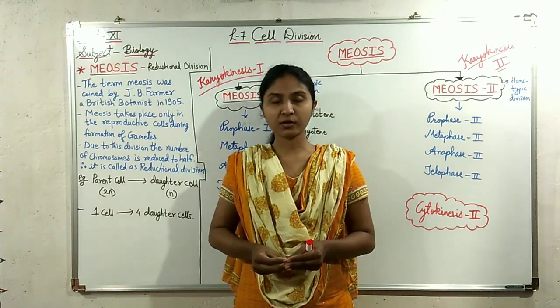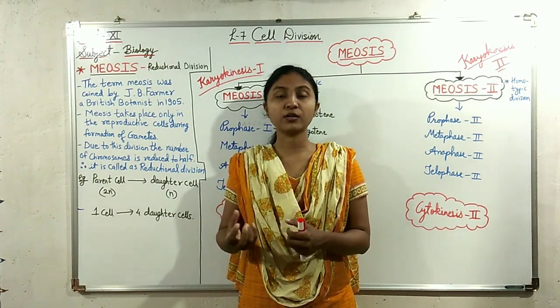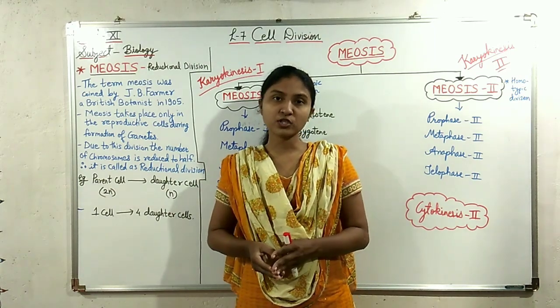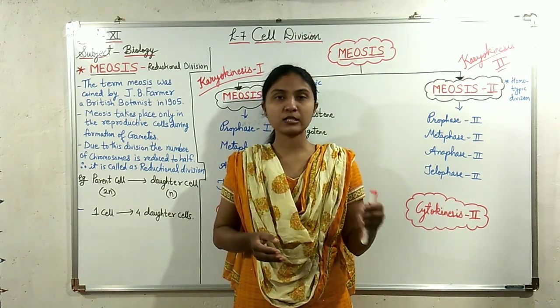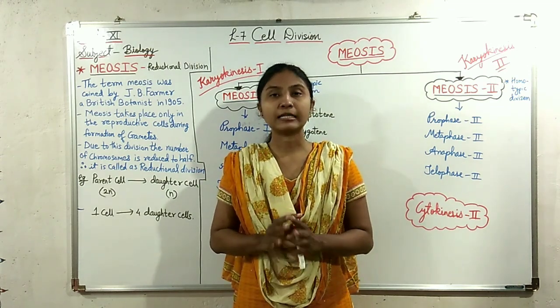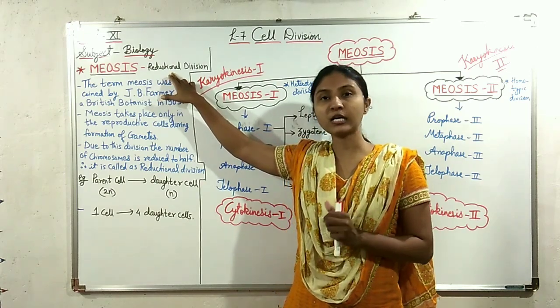This process of meiosis takes place in the reproductive cells during the formation of gametes. Due to this division, the chromosome number is divided into half, and that's why meiosis is also called reductional division.